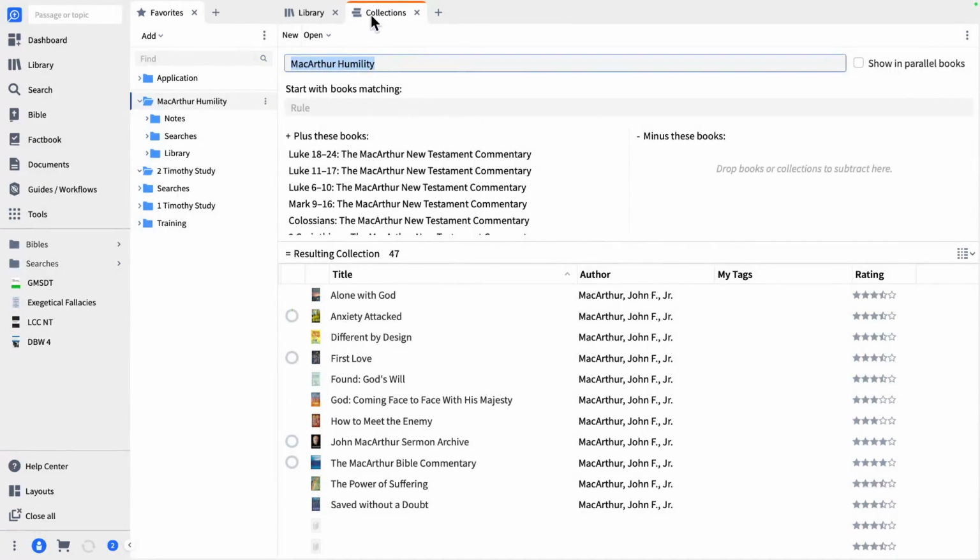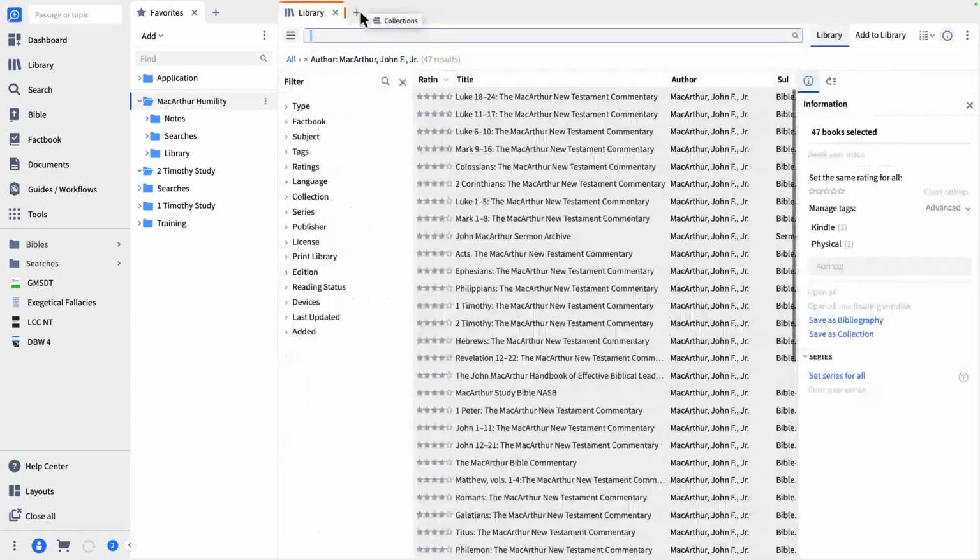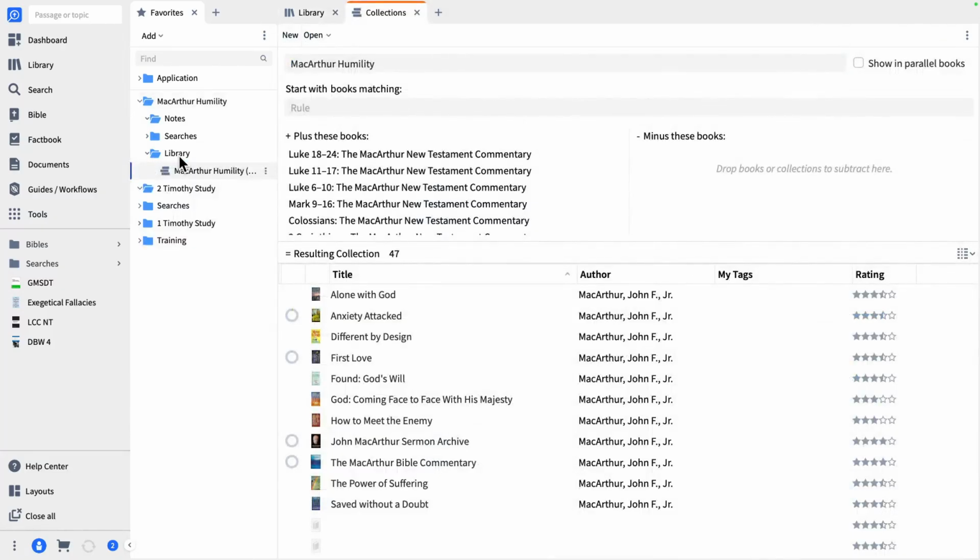So let's save that. What I'm going to do is left click, click and hold, drag it and drop it into this folder where it says library, because that's what we're dealing with, our books. So I'm going to left click, drag it. See that little plus sign? That means I'm going to add it somewhere. And I'm just going to drop it right there in the library section.